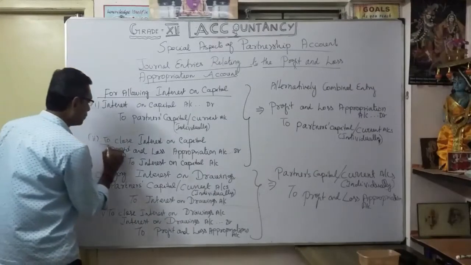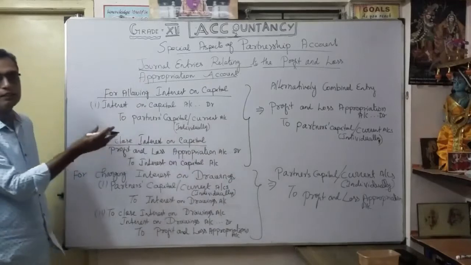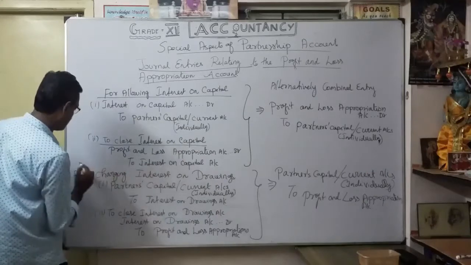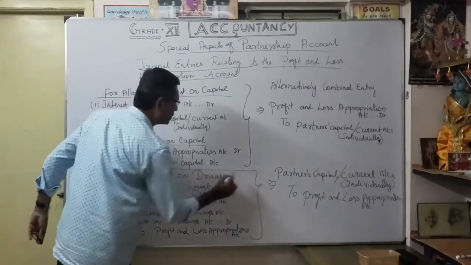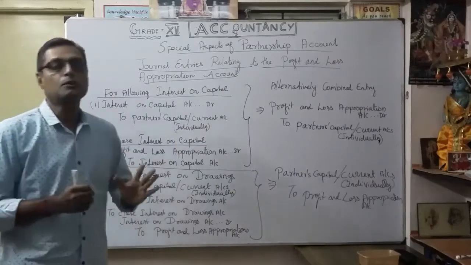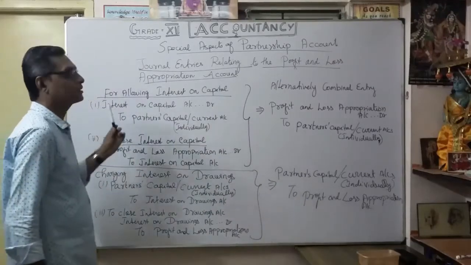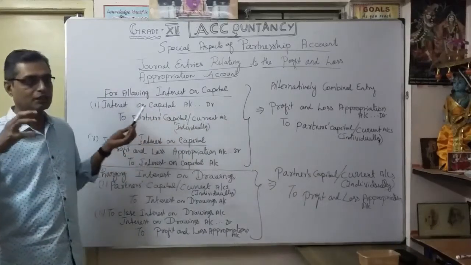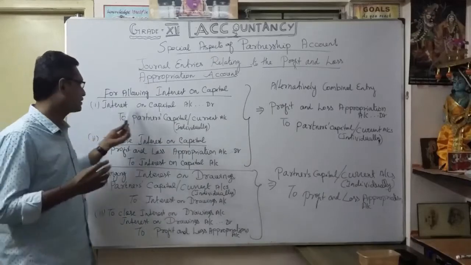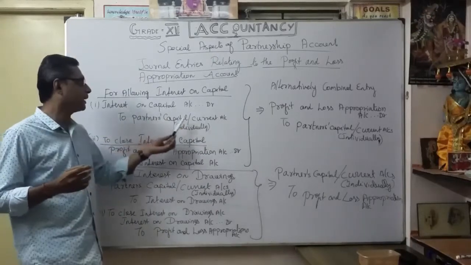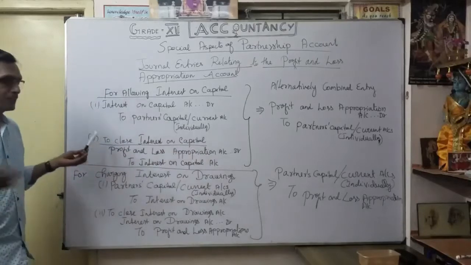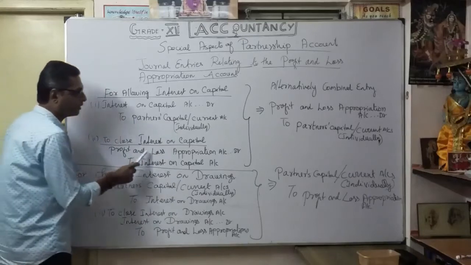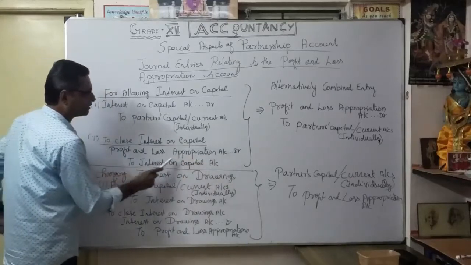The second entry is to close interest on capital. So naturally, which account are you going to transfer? Profit and loss appropriation account debit to interest on capital account. You understood? That is how, allowing interest on capital, you make journal entries in the profit and loss appropriation account. I repeat once again. The first entry: interest on capital account, the amount calculated, interest on capital account debit to partners' capital or current account individually. Second, we want to close this account, correct? So naturally, which account are you going to transfer? Profit and loss appropriation account debit to interest on capital account.